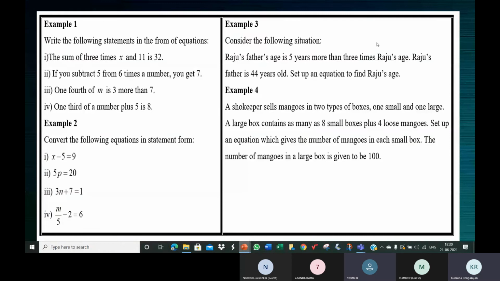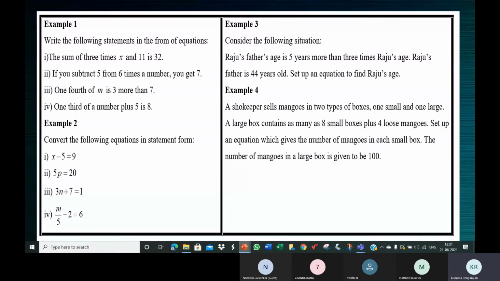Yes, ma'am. Now what is 5 more than 3x? How will you write 5 more than 3x? 3x plus 5. 5 more than 3x is 3x plus 5.